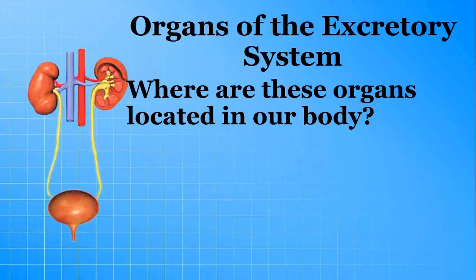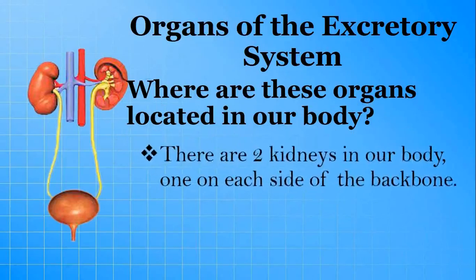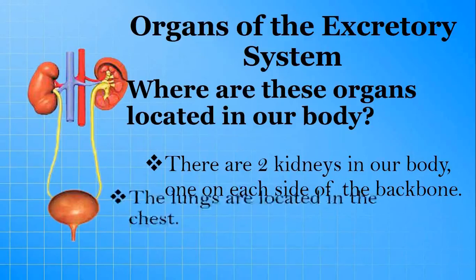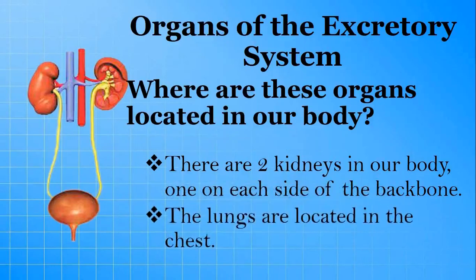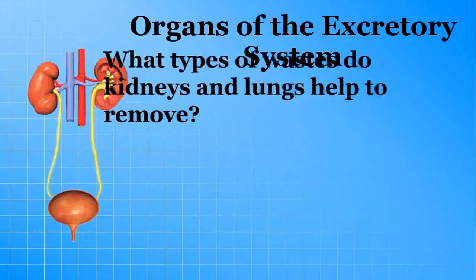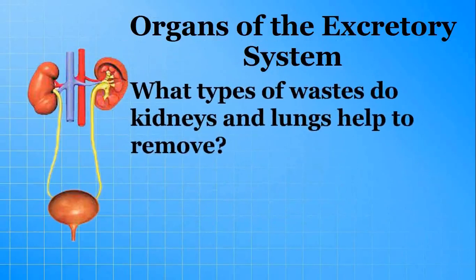Let's see the answer. There are two kidneys in our body, one on each side of the backbone. These are the main organs of excretion. They are bean shaped. Next, the lungs are located in the chest. Okay. Now tell me, what types of waste do kidneys and lungs help to remove?